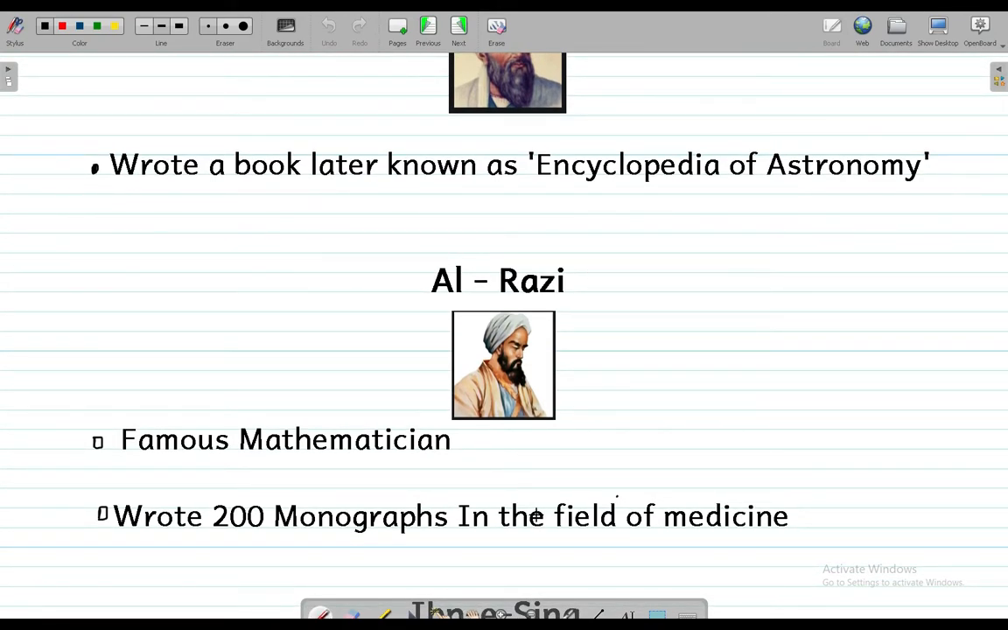Now, Al-Razi was also a famous mathematician, but he was also a doctor, and he wrote 200 monographs in the field of medicine that are still valid today.